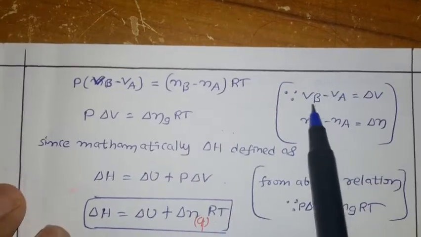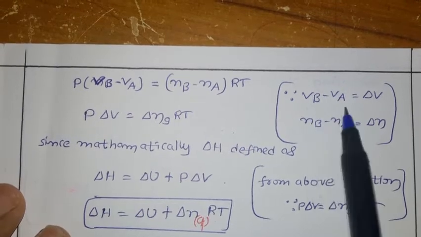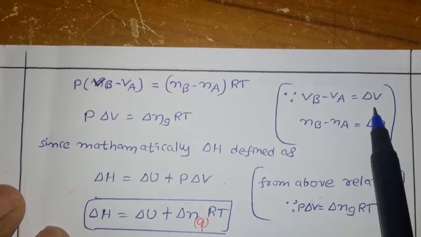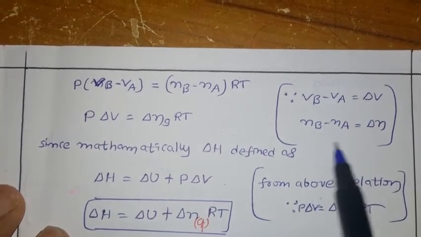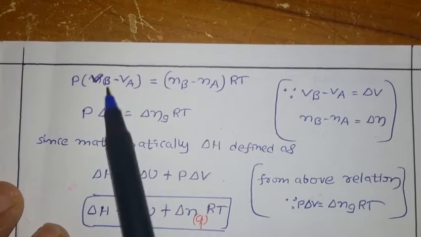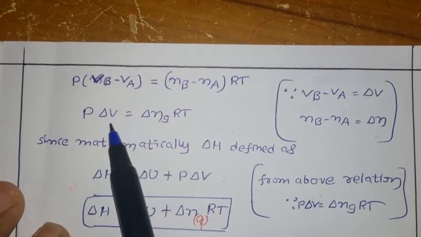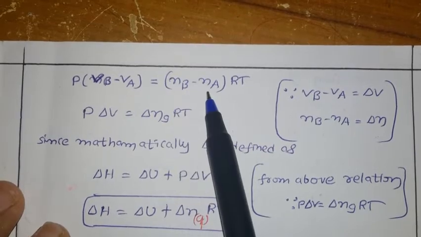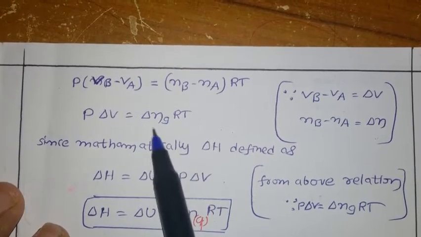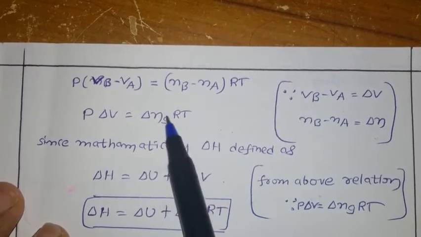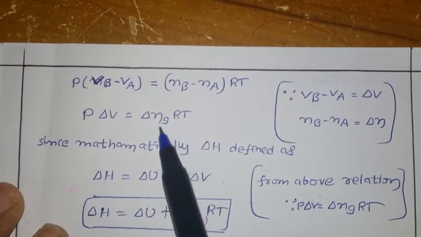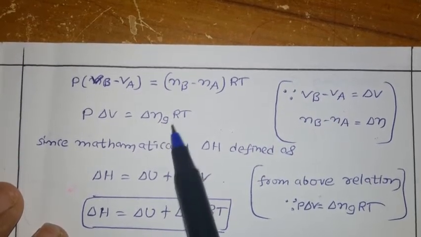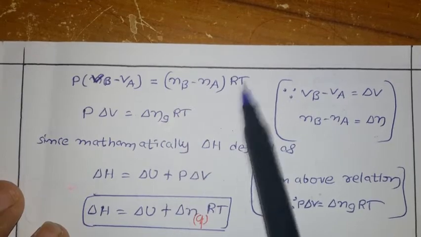Here VB minus VA is the difference, which I take as the word delta V. NB minus Na is also the difference, which I take as delta N. So instead of VB minus VA, I substitute delta V. Instead of NB minus Na, we substitute delta NG. Here it is important that we are taking only the number of moles of gaseous product and reactant, gas only. RT as such.